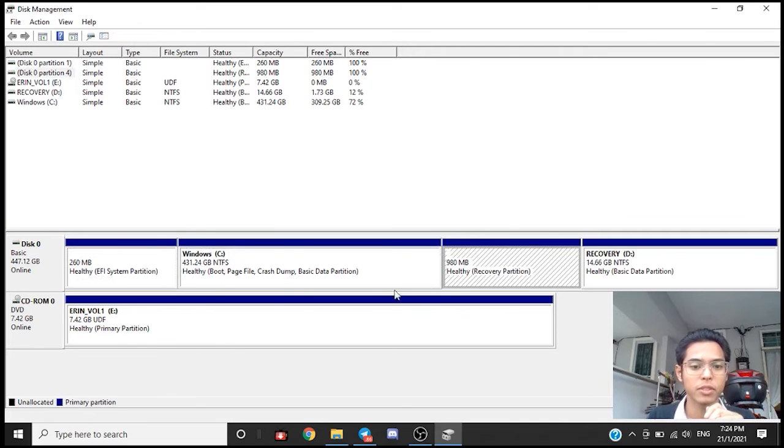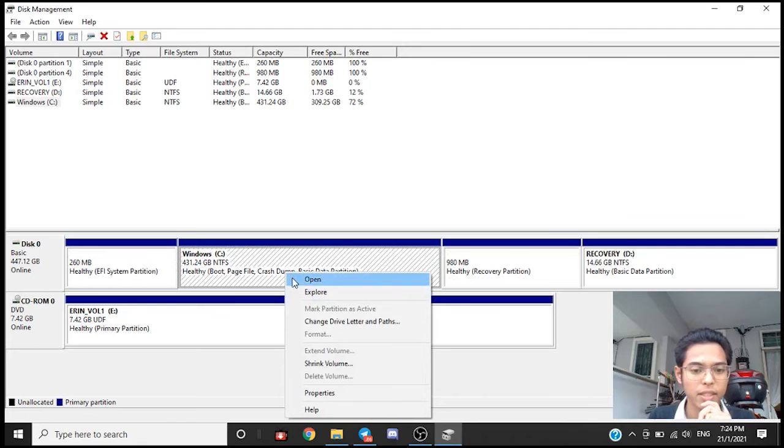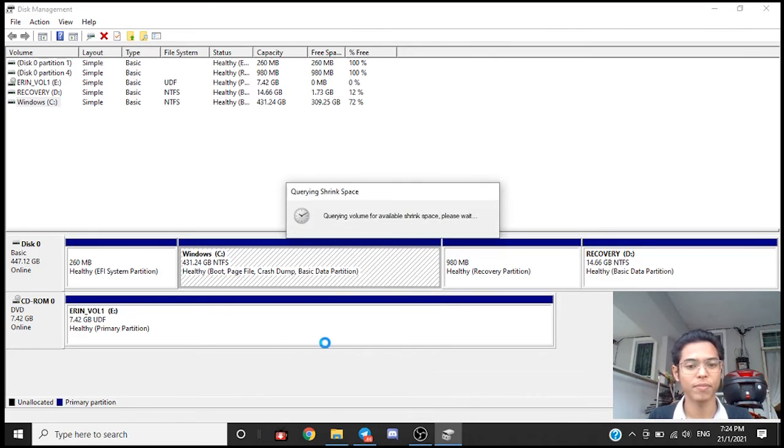Now, for example, we click this one, we right click it, so we can shrink volume. We got about 431.24 gigabytes and NTFS format.